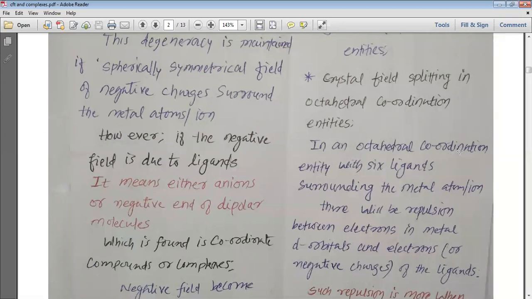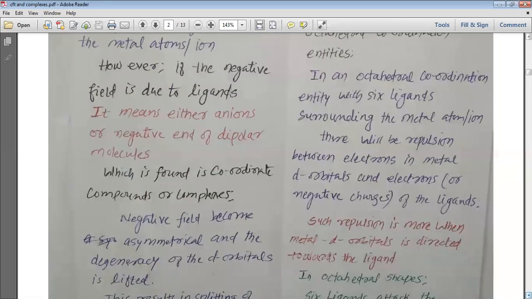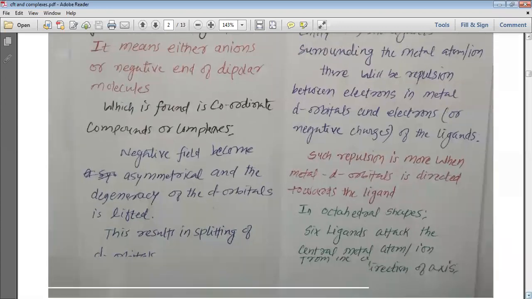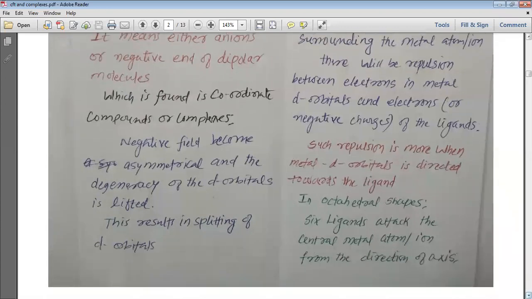In an octahedral coordination entity with 6 ligands surrounding the metal atom or metal ion, there will be repulsion between the electrons in the metal d orbitals and the electrons or negative charges of the ligands. So when two negative charges come near to each other, they repel each other.